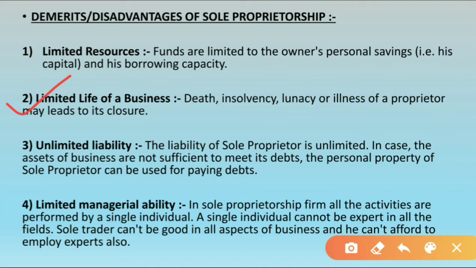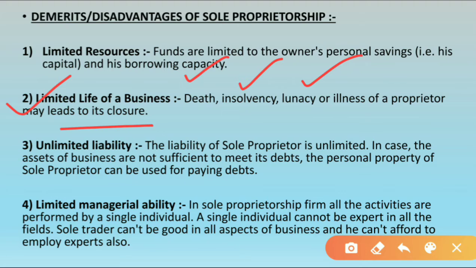See, due to the death of the owner, or if the business becomes insolvent or completely dissolves, or due to the lunacy or illness of the proprietor, if the proprietor is not well, then it may lead to its closure. And as we know, in sole proprietorship there is one owner, so if anything happens to the owner, nobody else will be there to take over the business. So ultimately the business will get closed. So there is limited life of the business.